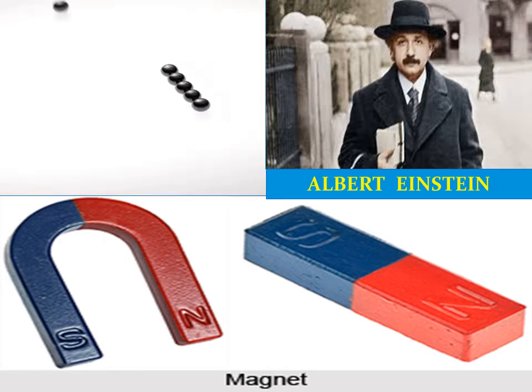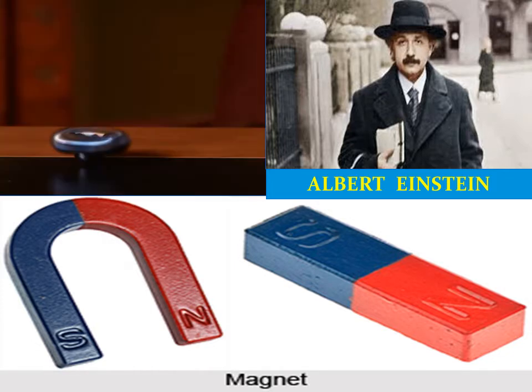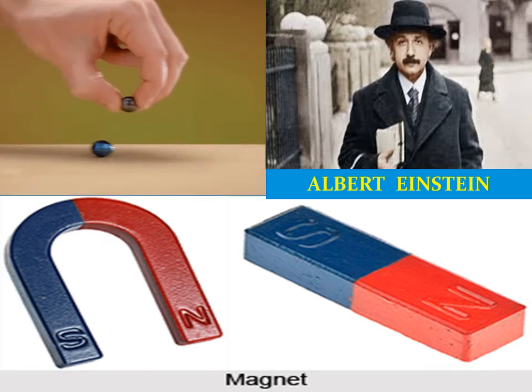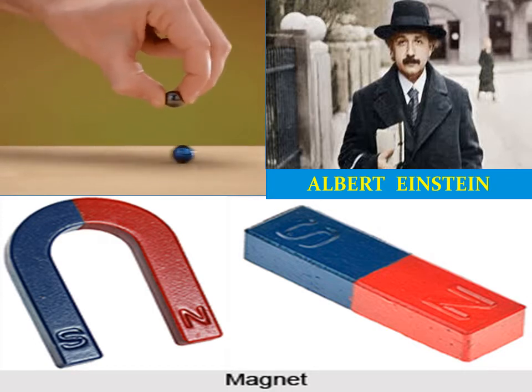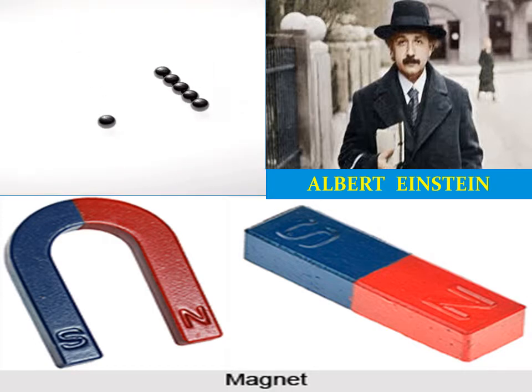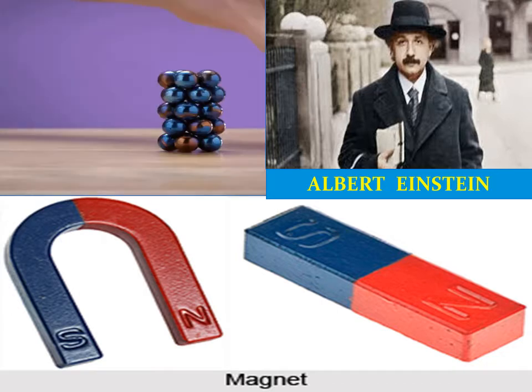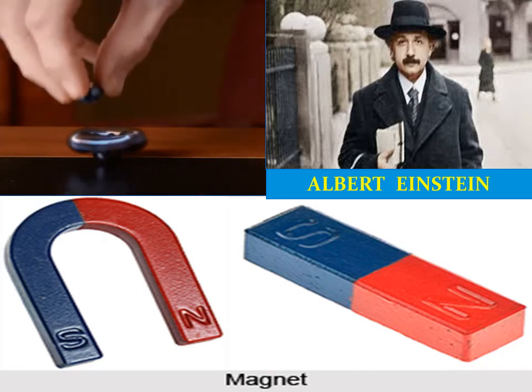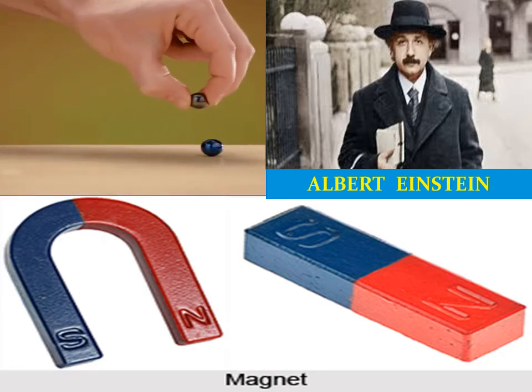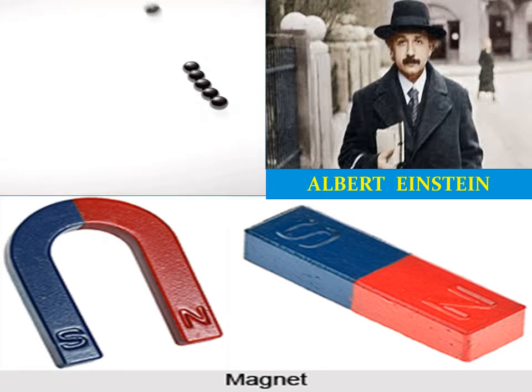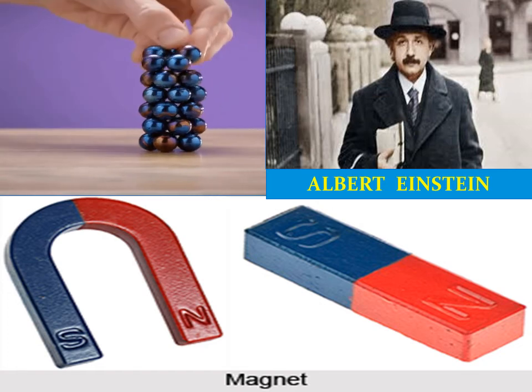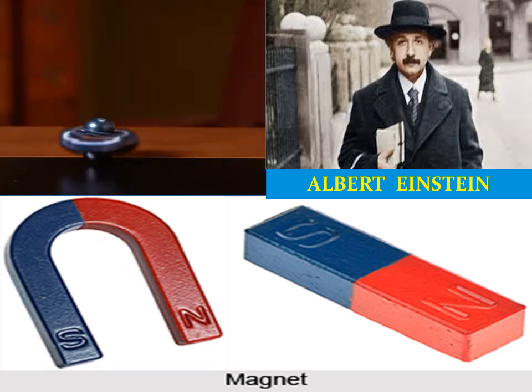So today we are going to learn about his life. How was he in his childhood? What did he do, and how did he become so successful that he discovered the beautiful magnets and a lot of important concepts about the solar system and space and stars and all the beautiful things? How did he do it? Let us know about him.